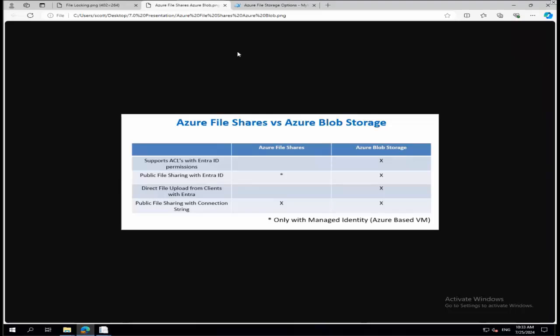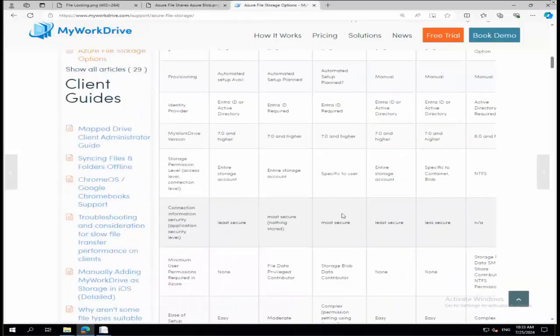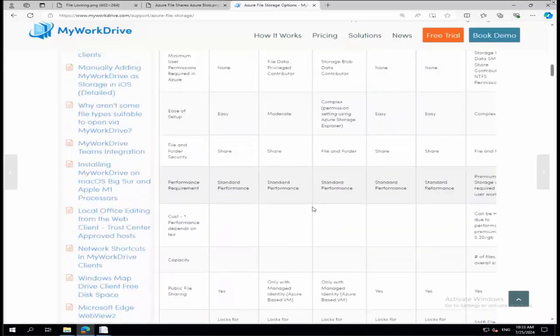If you haven't already migrated to Azure Files or some storage, and you're looking at what your options are, or maybe you did migrate and you're looking for other options, it's really important to think about the differences in how you allow sign-in. Is it at the account level? Is it at the granular file and folder level? And then essentially how are you getting into it, whether that's connection string or SAS token or the various options that we support. Again, this is a truncated version of what you get as far as access level within the various Azure storage options. But then we have the big chart with all the different functionality, file sizes, performance, et cetera, on our file storage article.